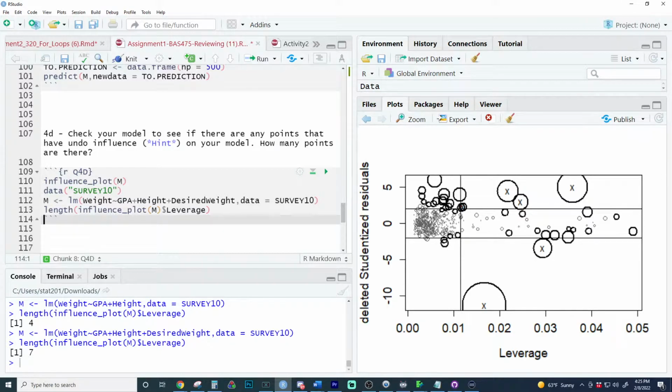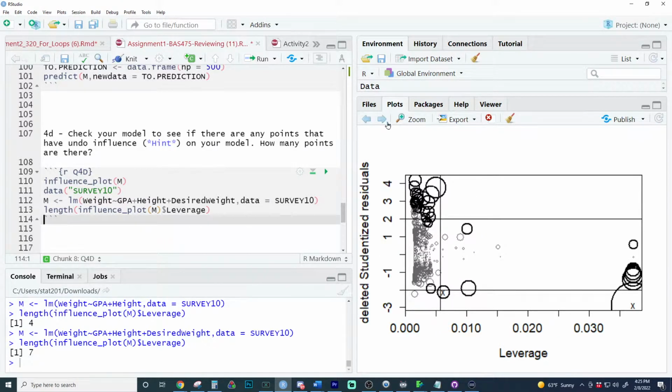Like this point right here has ridiculous influence. The size of the circle is the size of the influence. All these points over here are basically doing nothing to our model. They're just little tiny grains of sand, and this is like the sun. So it has a very powerful impact on our model. The size of the circle itself is how influential the point is.